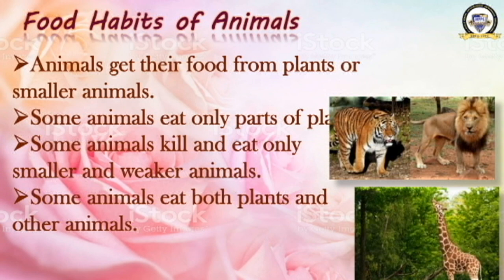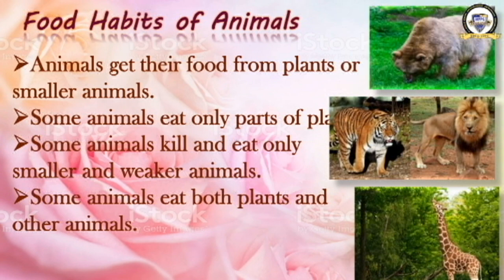Second one. What are these two animals? Tiger and lion. What do they eat? They eat only the flesh of animals. So what are these animals called? They are called as carnivores.